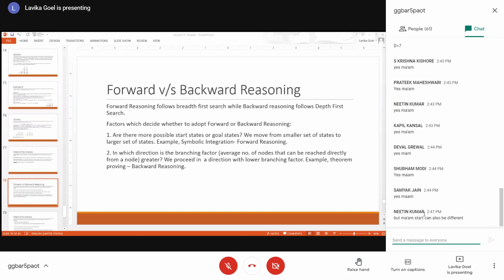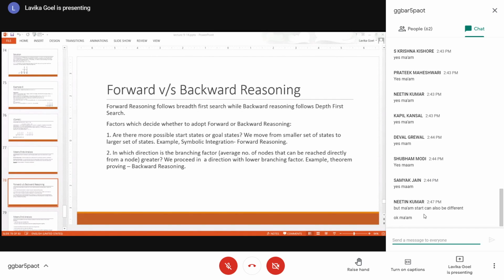Yes, the start can also be different, but you have been given a question. This question is given to you to integrate this particular expression. Fine. But when you take the integration, there could be multiple equivalent integrals existing. That is why I am saying more goal states than start states. After integration, there could be multiple equivalent expressions, right? But you start with a fixed expression that you want to integrate. So in this case, we say that there are a smaller number of starting states than goal states. So you reason forward.